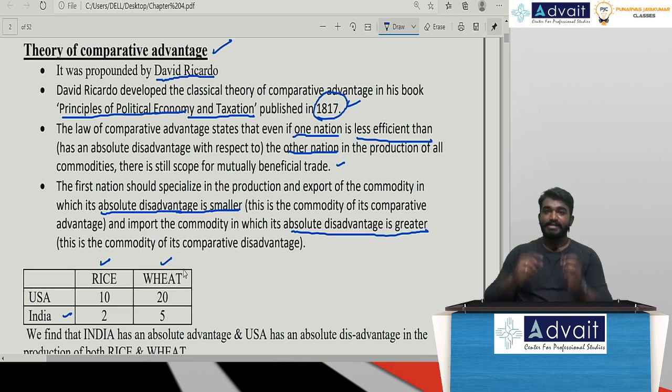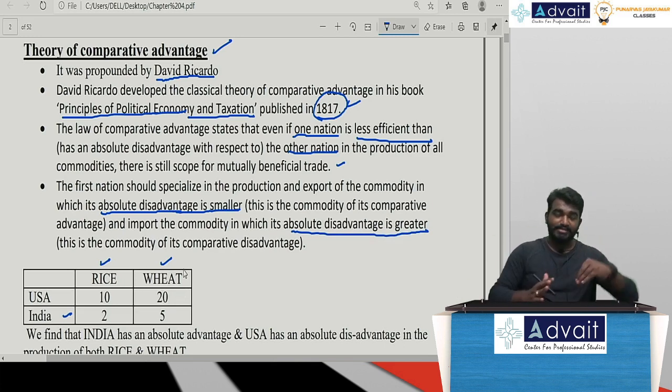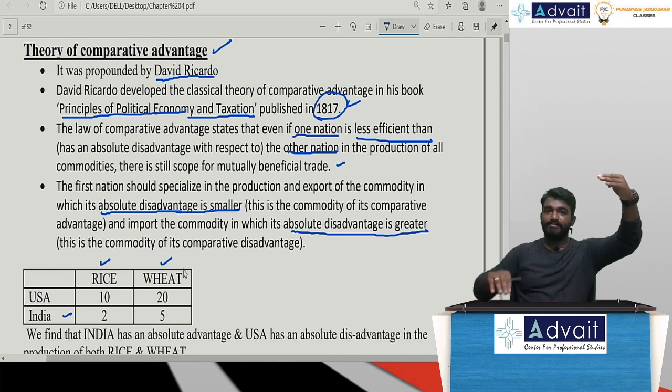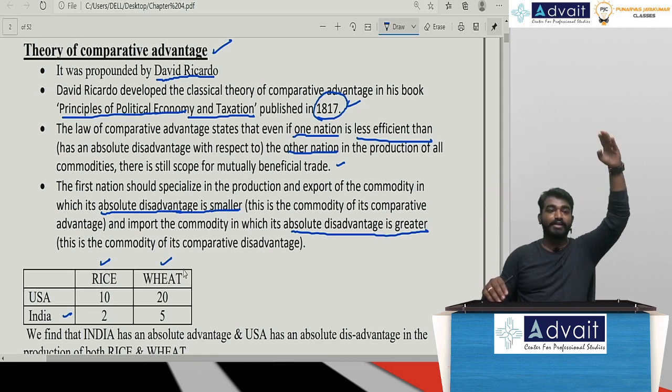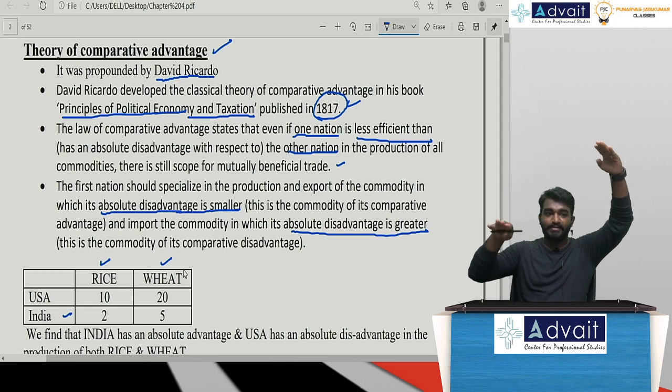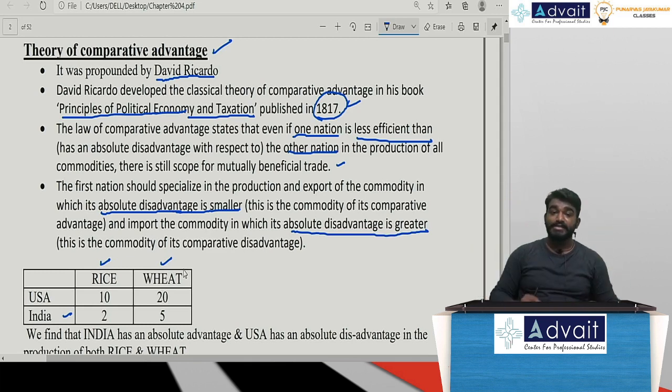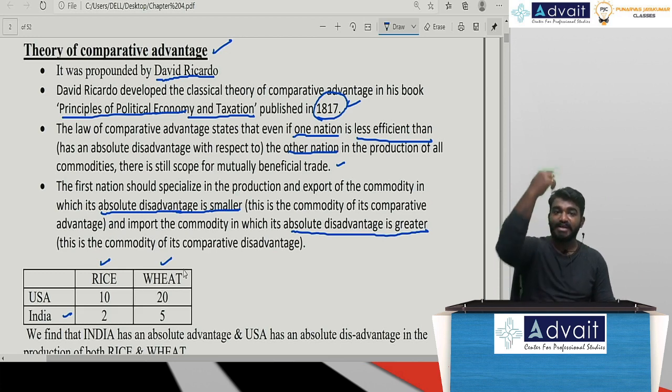I told you while comparing with absolute advantage theory, absolute advantage, absolute disadvantage. When we have advantage, greater will be the better. When we have disadvantage, lesser will be the better. Whenever I say absolute advantage, that is also comparative advantage. When we say absolute disadvantage, it is also nothing but comparative disadvantage. Higher, lower, that is what we need to consider.